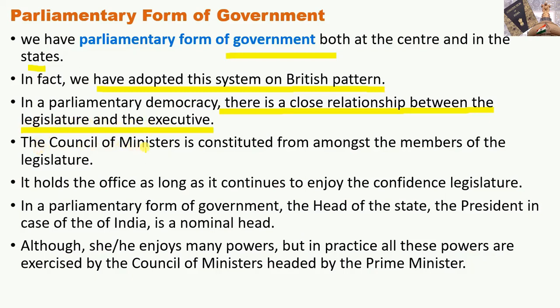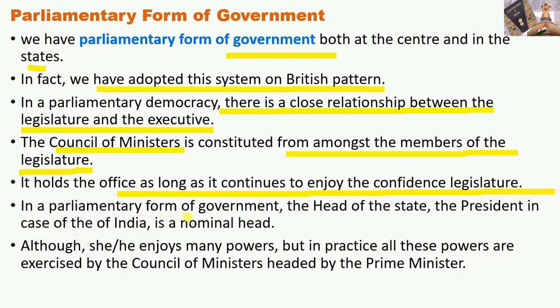The Council of Ministers is constituted from amongst the members of the legislature. So this Council of Ministers is constituted from amongst the members of the legislature, and it holds the office as long as it continues to enjoy the confidence of the legislature.